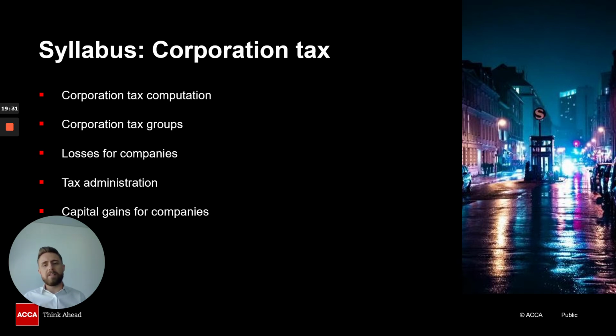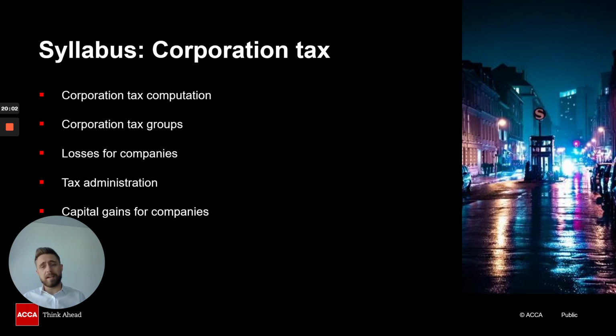Tax admin is very, very important in the exam, and I do find, from obviously over the years of teaching this paper, that students either leave it till last, like I said, or they don't study it at all, which will therefore have an impact on the passing of the exam. So what I would do again as a student here, from all of the filing dates, from even corporation tax to capital gains tax to inheritance tax, I would have separate pages for each of these and analyze them out so you are aware of these dates in the exam.